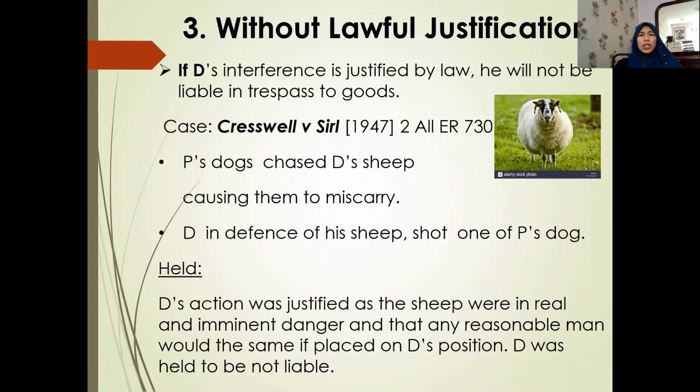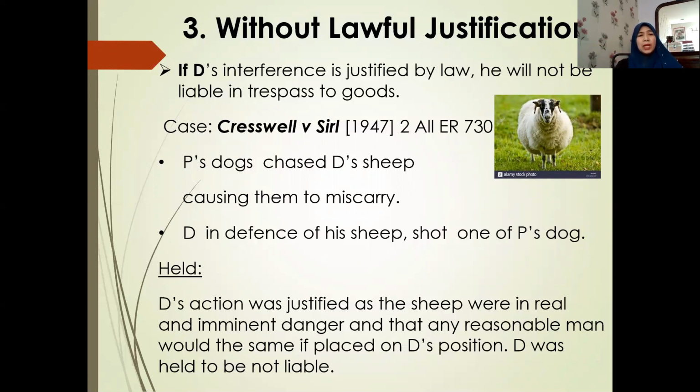The plaintiff's dogs chased the defendant's sheep. So the defendant was the sheep owner; he owns certain sheep here. The dogs chased the defendant's sheep, and the sheep was pregnant, causing the sheep to miscarry. So to protect the sheep, in defense of his sheep, the defendant shot one of the plaintiff's dogs. Later the defendant was sued by the plaintiff for trespass to goods for shooting the dog. But the court held that the defendant's action was justified because why?